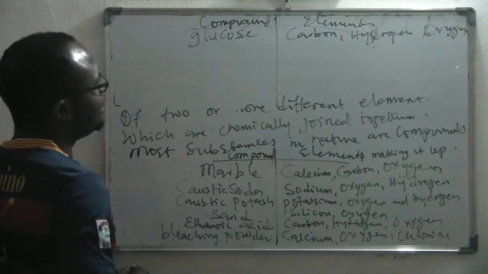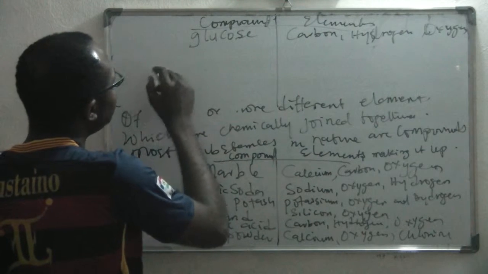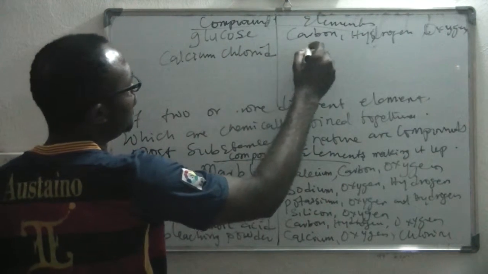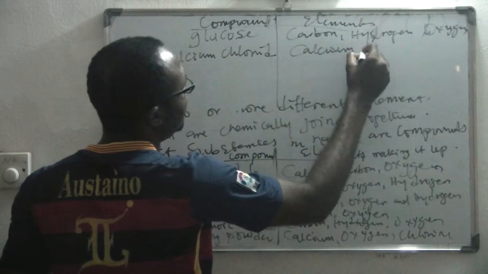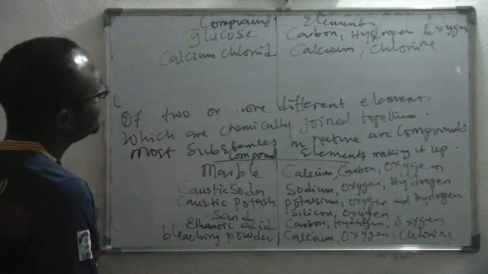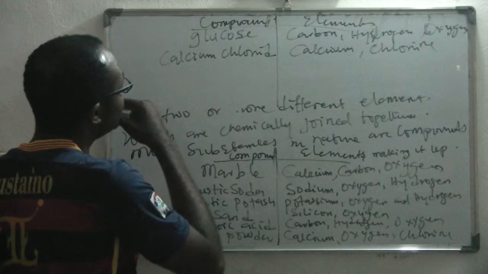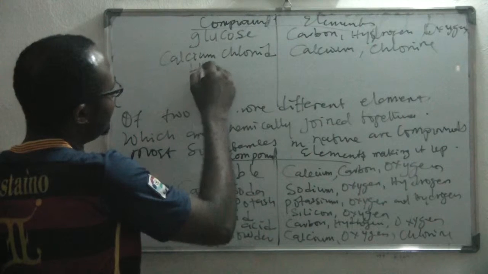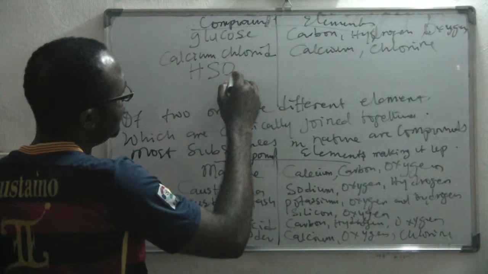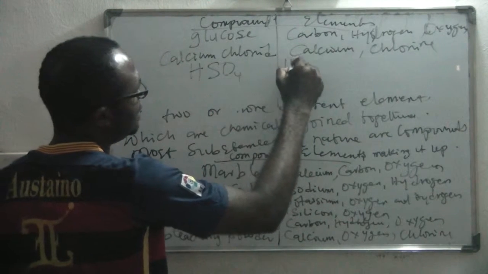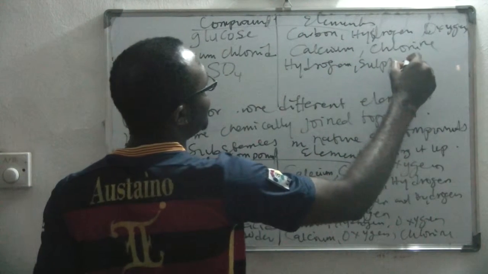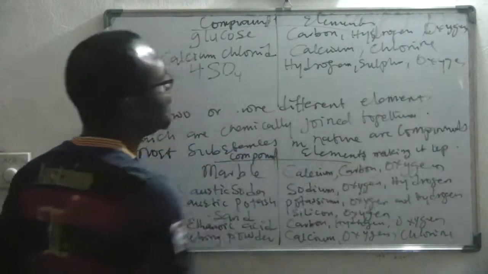What other compound? Calcium chloride. It is made up of calcium and chlorine. Any other one? Tetraoxosulfate(VI) acid, H2SO4. It is made up of hydrogen, sulfur, and oxygen.